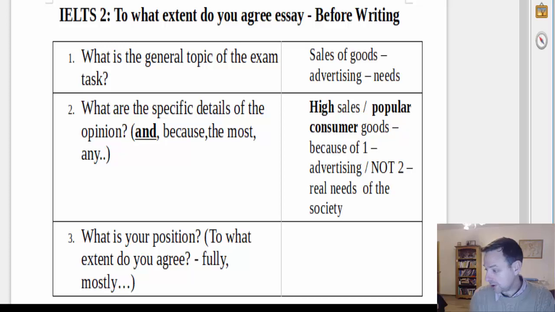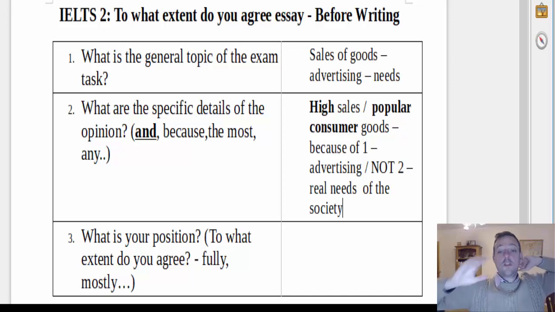But let's think of some more products that are consumer goods that are very, very popular, that are popular and have high sales. I suppose coffee, you see a lot of people walking around drinking coffee.